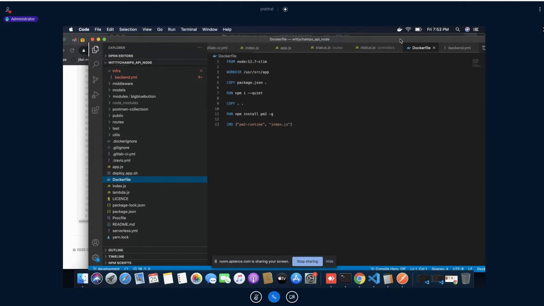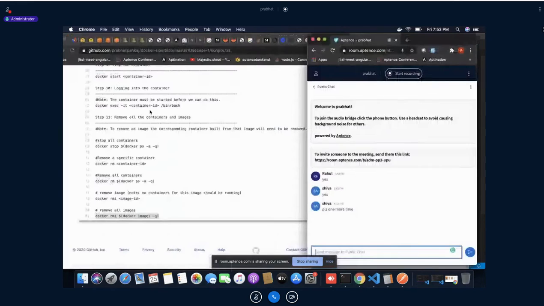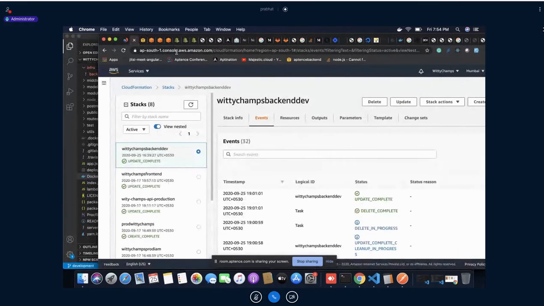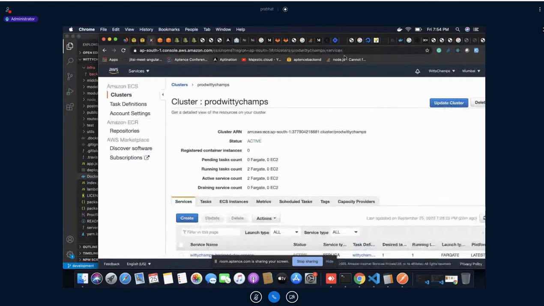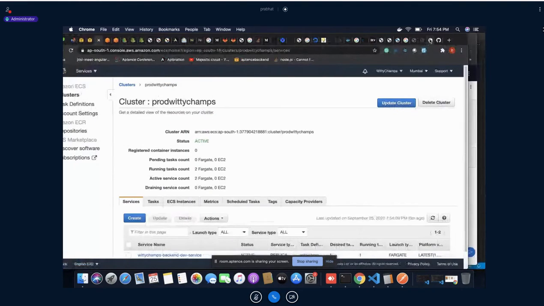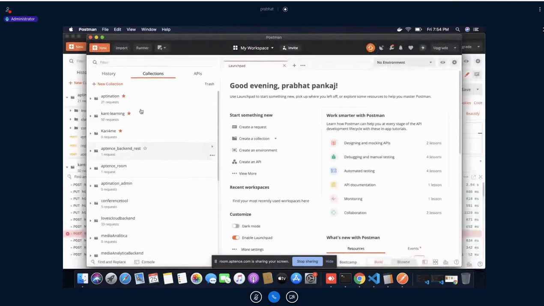Now this is a simple Dockerfile I have written. By the way, right now I can tell you why I have created this one. This is the Docker image that I have deployed into this cluster. This is our VTCam website, and I have configured it for this API. Meaning the API we are talking about right now.